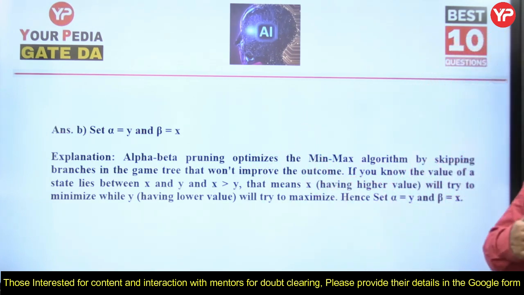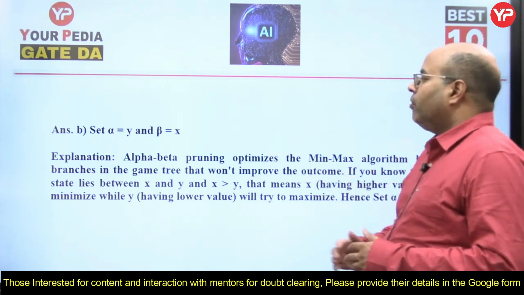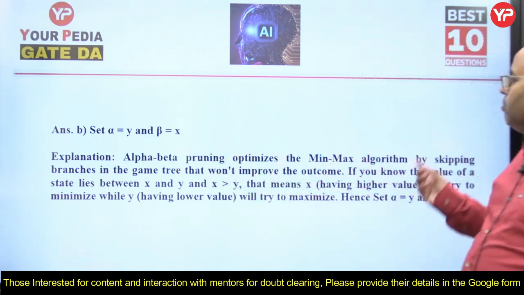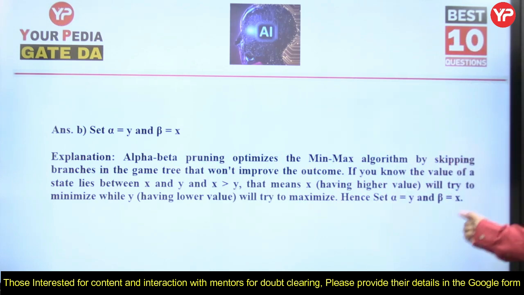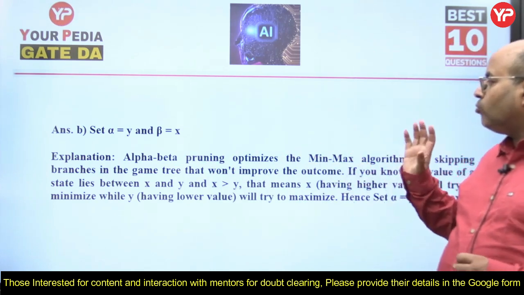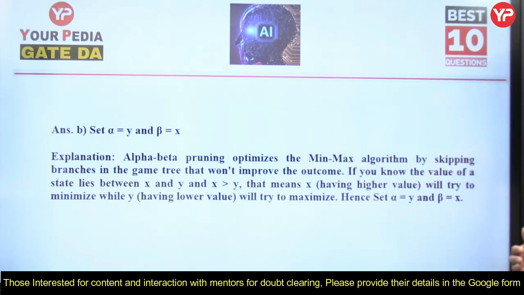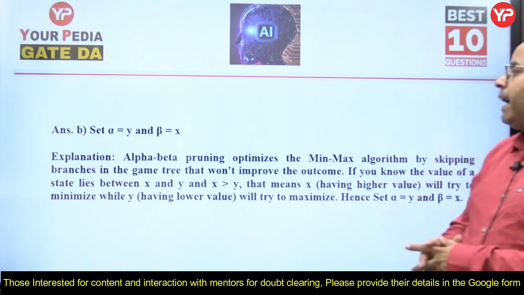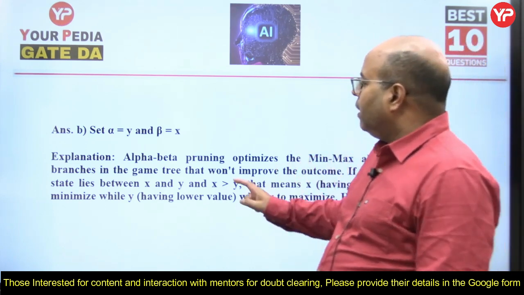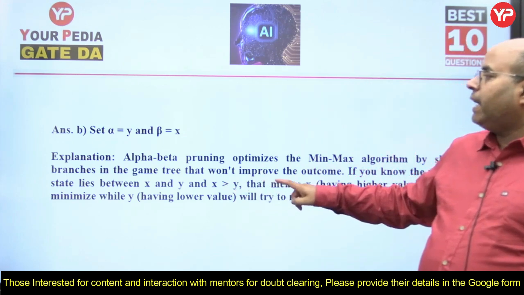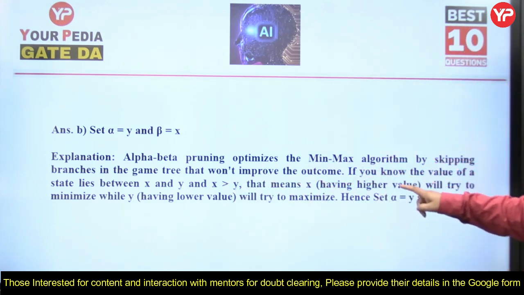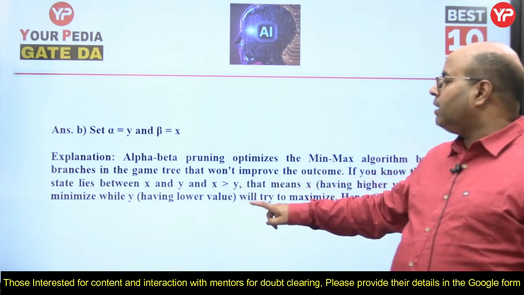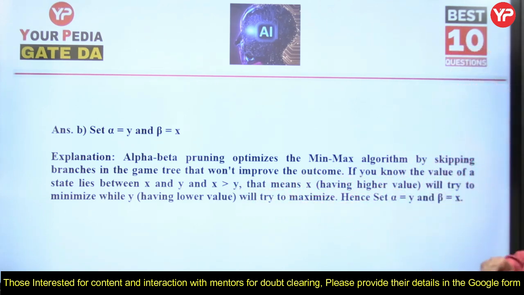Why are we putting alpha equal to y? Because alpha beta pruning optimizes the Minimax algorithm by skipping branches in the game tree that won't improve the outcome. If you know the value of a state lies between x and y, and I have taken x greater than y, that means x, having the higher value, will try to minimize, while y will try to maximize.